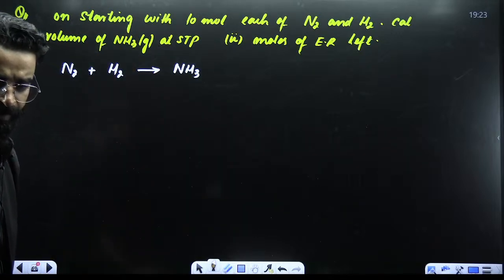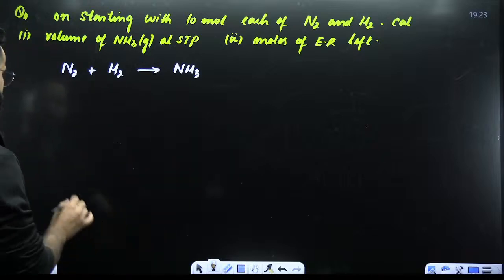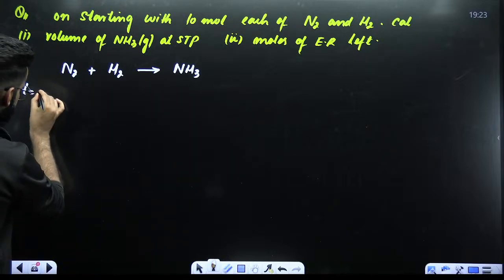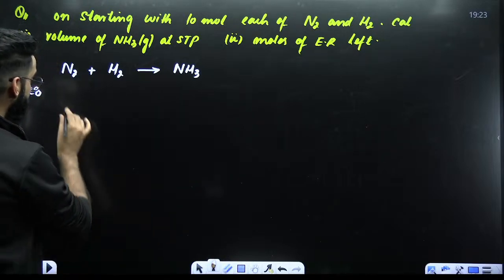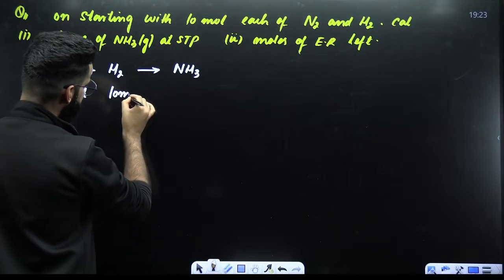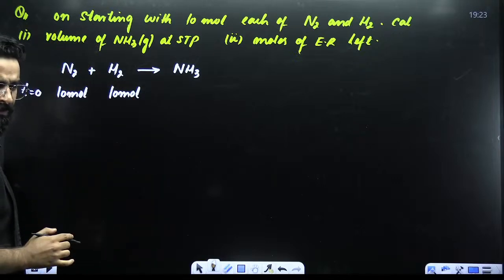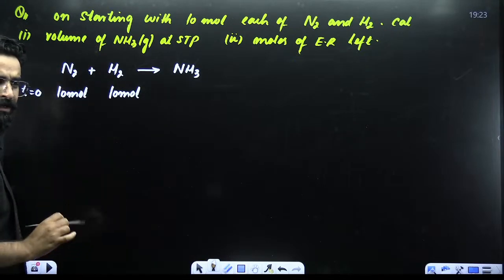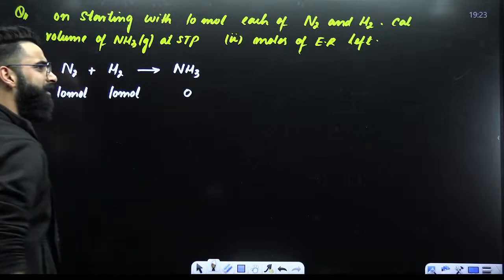Okay, perfect. Now, my dear students, if I write at time t is equal to 0, initially we are given 10 moles each of reactants. So we have got 10 moles of N2 as well as 10 moles of H2 in the container. We have got 10 moles of each of them. So how many moles of NH3 will be there?